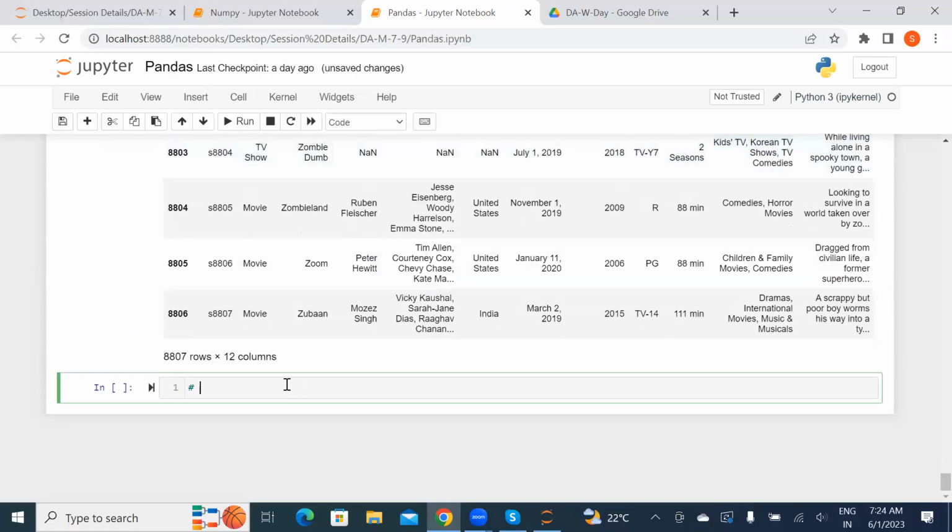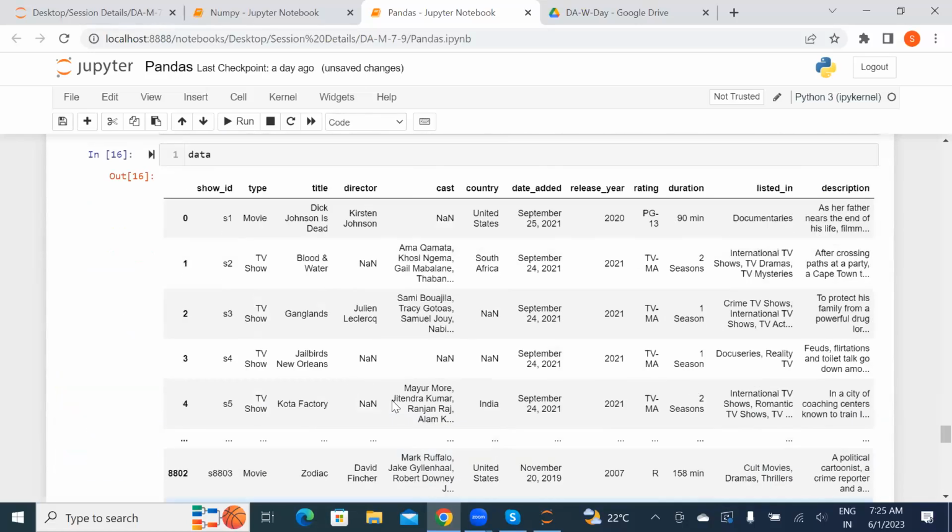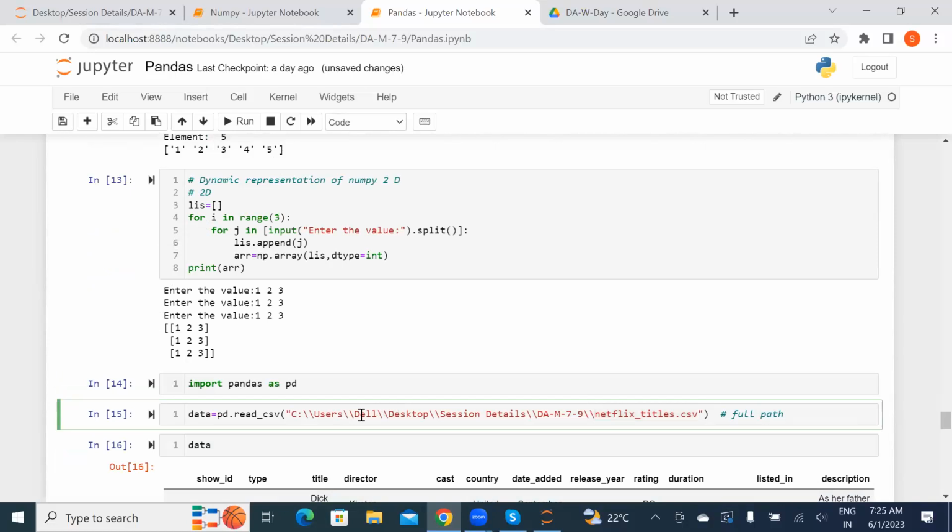First thing, when we want to read it, the file does not open directly. We can't open it directly; we need to give a method to open that particular thing. Either use the file name when your Jupyter notebook file and your data set are in the same location, then you can give the name directly. Otherwise, if you keep your data anywhere else, you need to give the full path of that.